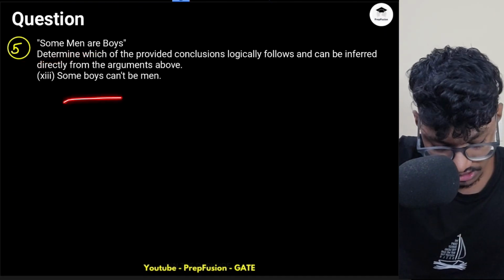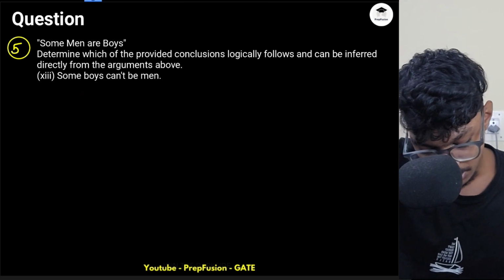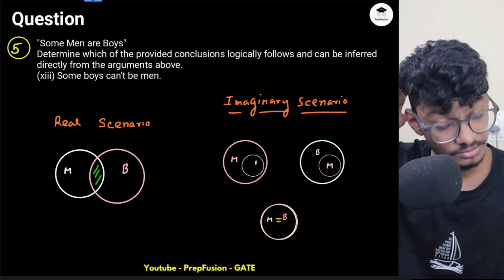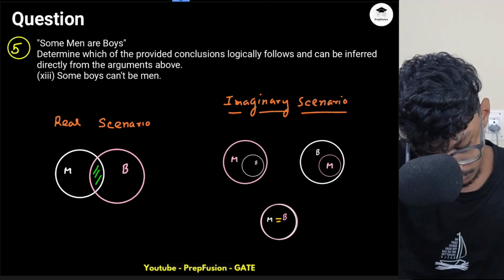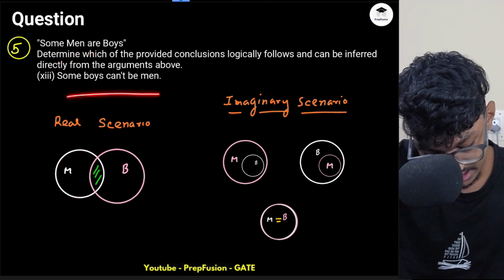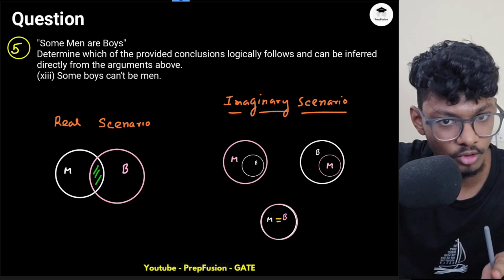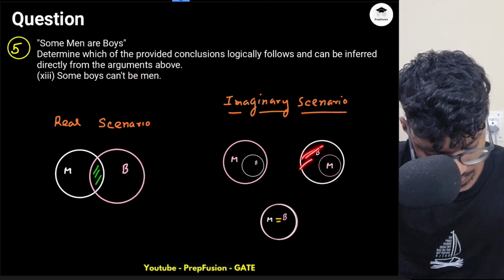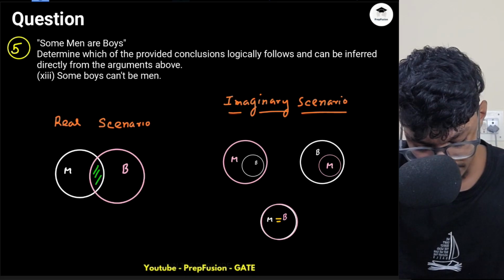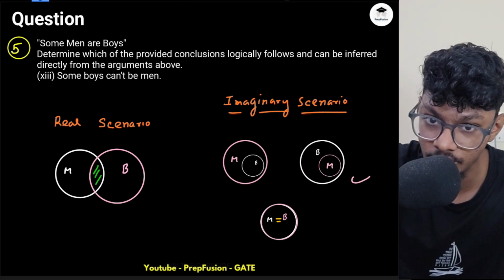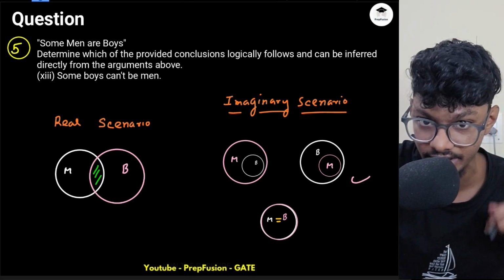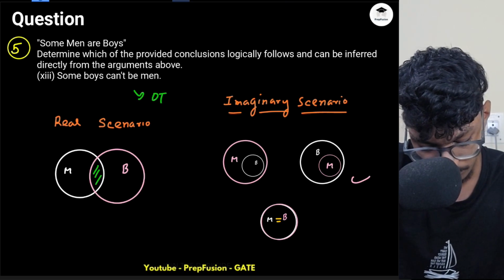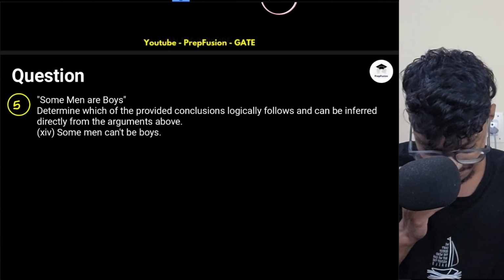Let's come here. Some boys can't be men. So some of the boys can't be men. Again, this is a possibility. Why? Because yeah, some men are boys, but it is telling me there is some uncommon region of boys with men, right? Here there is, right? This is the uncommon region. So there is some possibility. You're telling me something new. You're telling me the relationship between boys and men, not men and boys. Okay. So this is definitely true. This is a possible case which is definitely true.